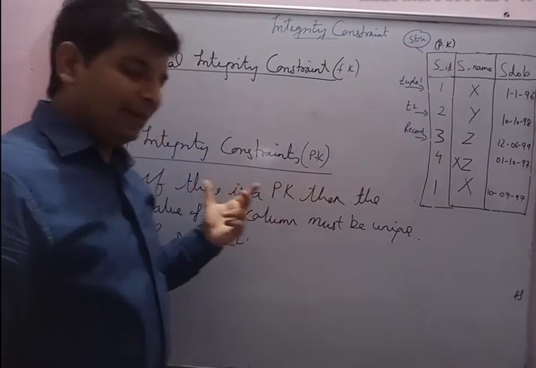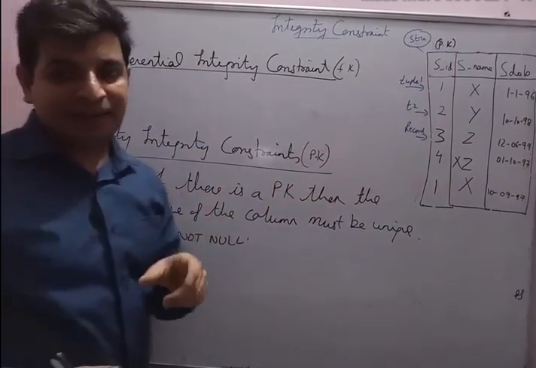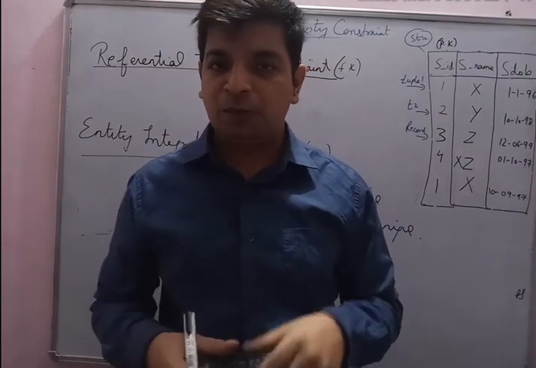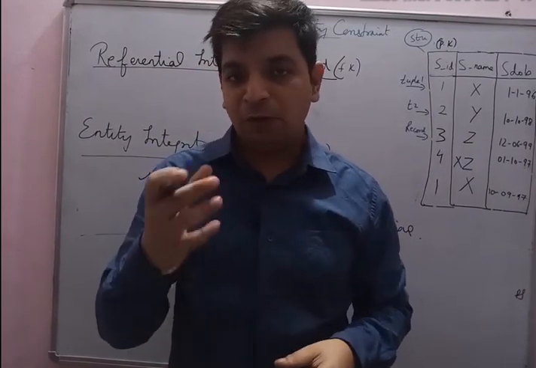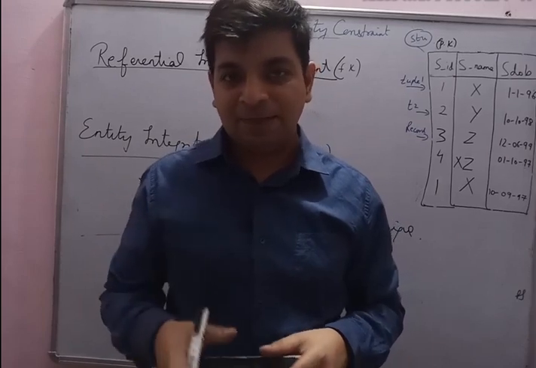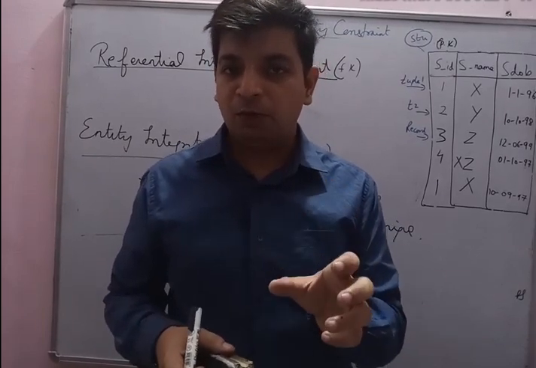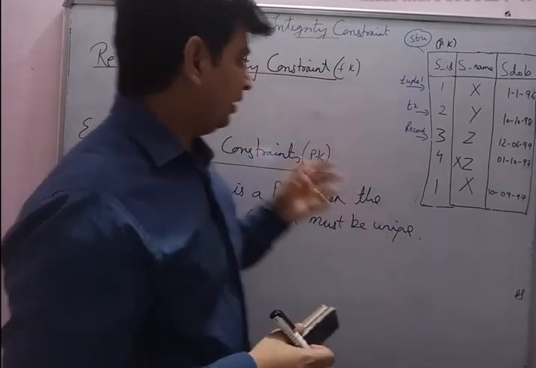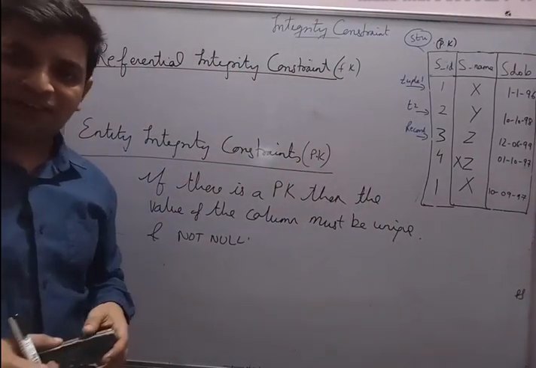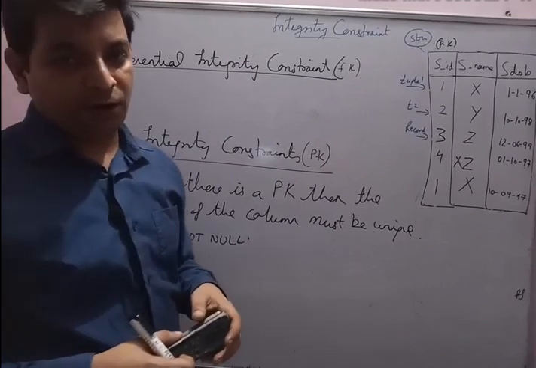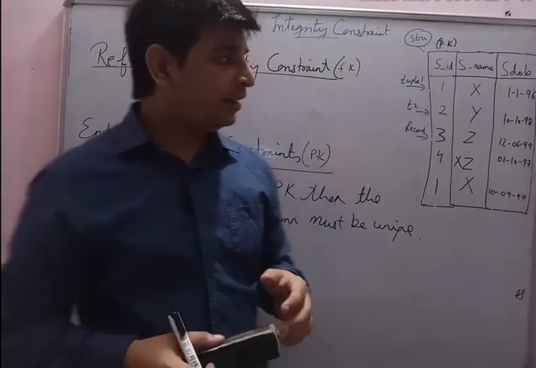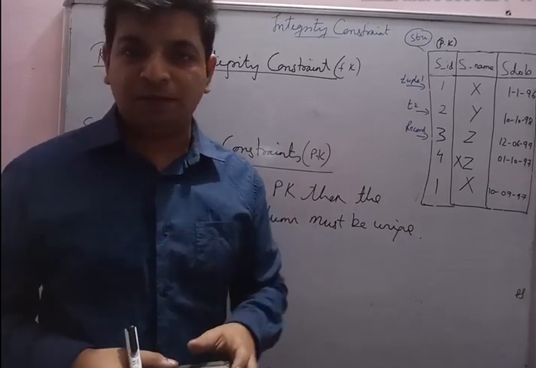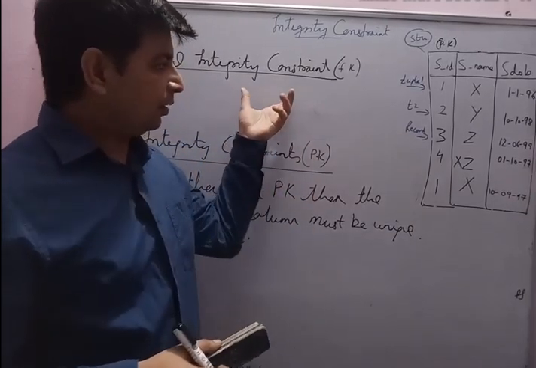So what does entity integrity constraint state? It states that if I have mentioned a primary key to any column, then the value in that column must be distinct and there should not be any null value in that particular column. Okay, now next one is referential integrity constraints, which is based upon a foreign key concept. To understand that, I have to construct two different tables and I have to show you how this constraint works.